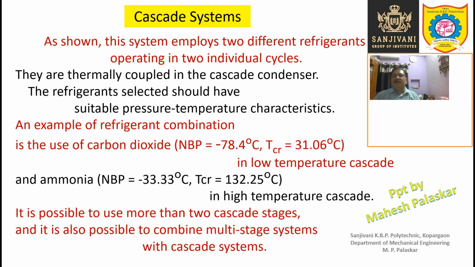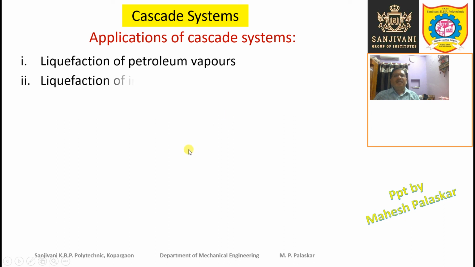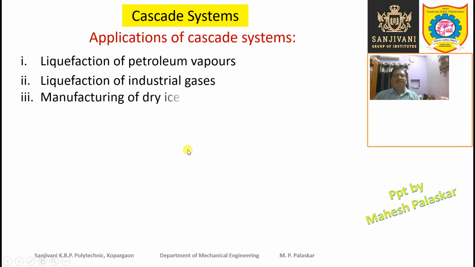But we cannot include all this in this syllabus, because the syllabus part is very small for this multi-staging. So let us go to the applications of the cascade system: liquefaction of petroleum vapors, liquefaction of industrial gases, manufacturing of dry ice, and deep freezing.